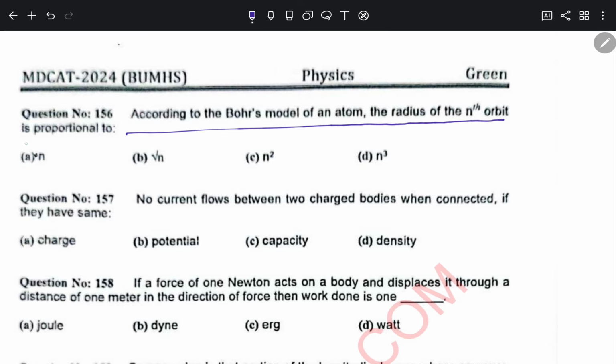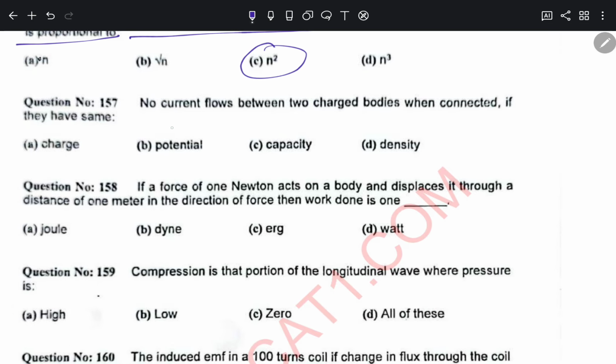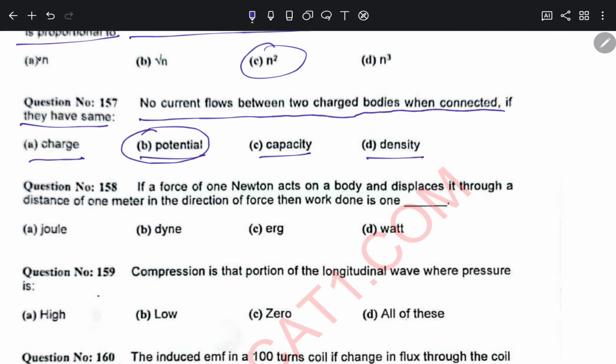156, option C. 157, no current flows between two charged bodies when connected if they have same charge, potential, capacity, and density. So for 157, the option B is correct. If they are having the same potential, the current cannot flow through it.